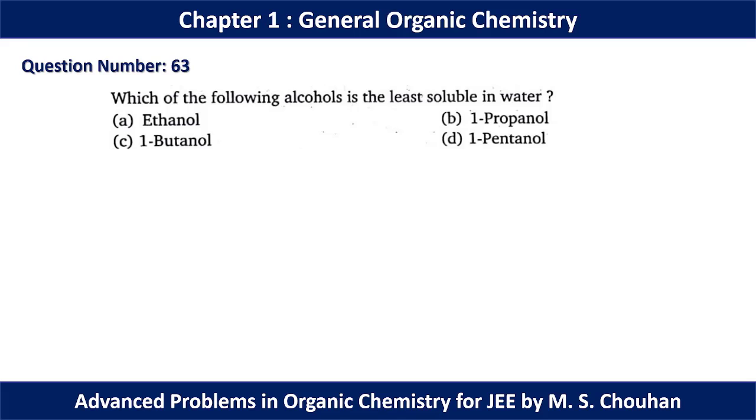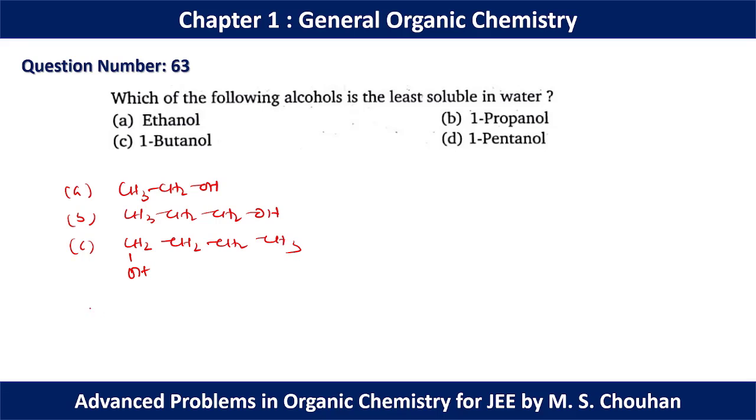In question number 63, which of the following alcohols is least soluble in water? Ethanol is CH3CH2OH. Propanol is CH3CH2CH2OH. 1-butanol is CH3CH2CH2CH2OH, and option D, 1-pentanol is CH3CH2CH2CH2CH2OH. So in all of the structures we have the OH group, so hydrogen bonding is present in all of them.